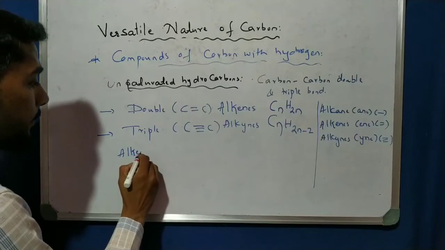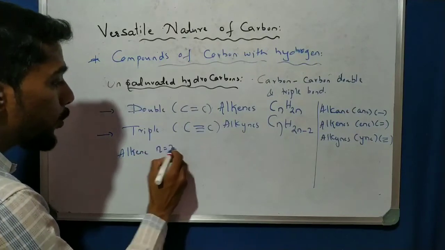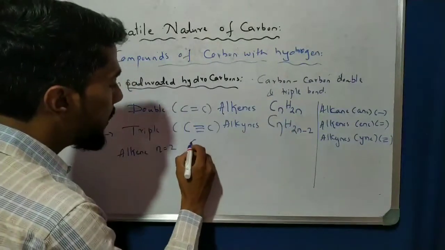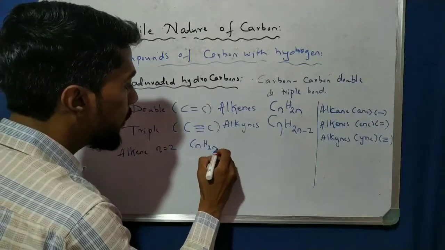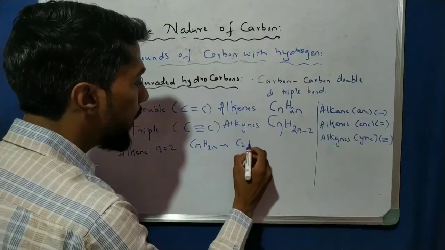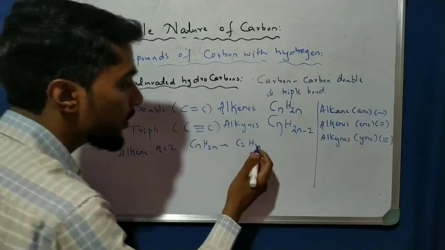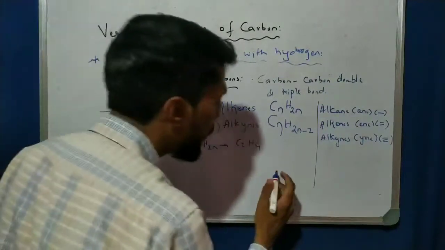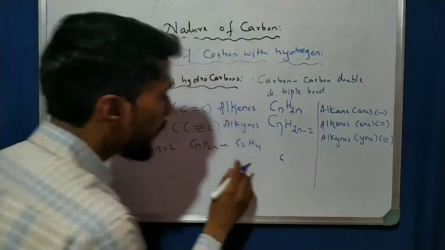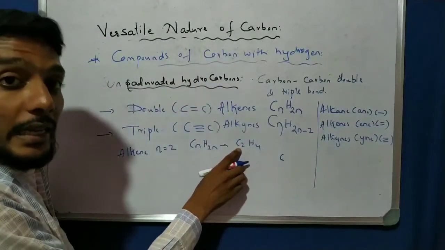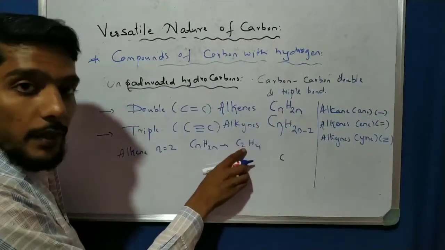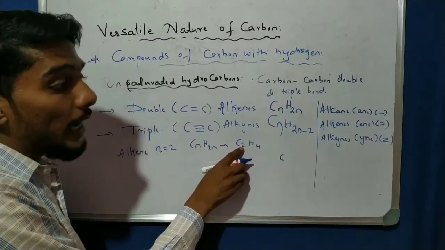Okay, for alkene, if n is equal to 2, so what is the formula here? CnH2n. So n equal to 2 means it is C2H4. So now the formula is what? See, this is the molecular formula. Now the structural formula. See here, because it is alkene, check the formula. It is alkene, right?